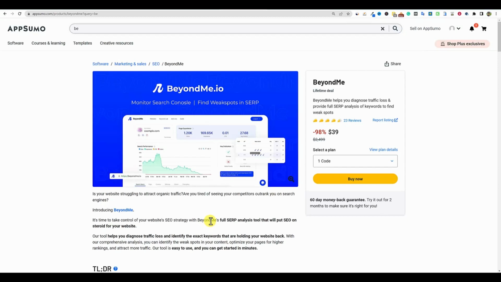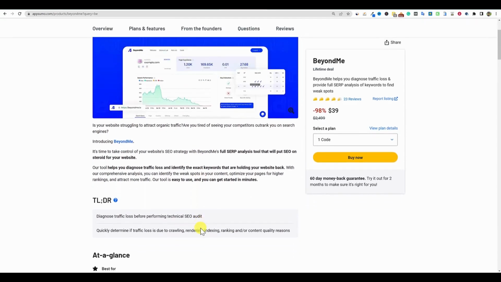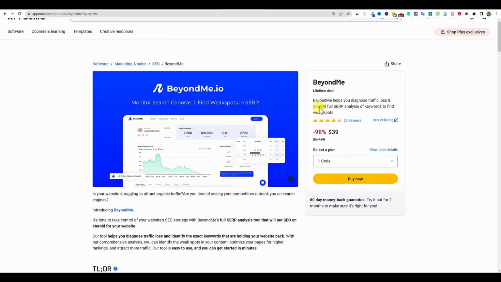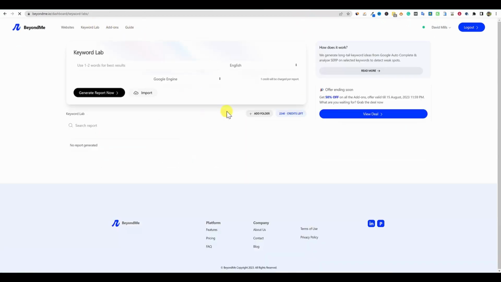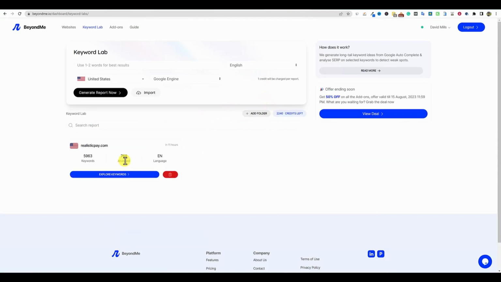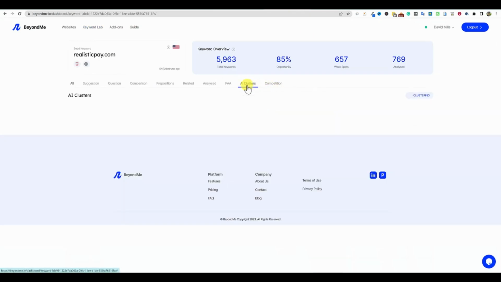As far as the keyword research section, I do really, really like the keyword research. Keyword Lab was probably my favorite part because it just worked really, really well. It was fast. Let's go back over and see if it ever got done with the AI clustering real quick. We'll go back over to the AI clusters.